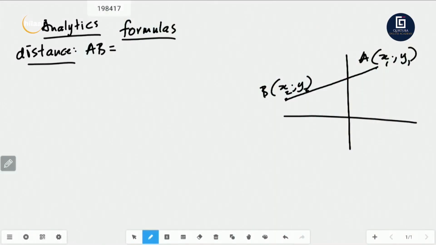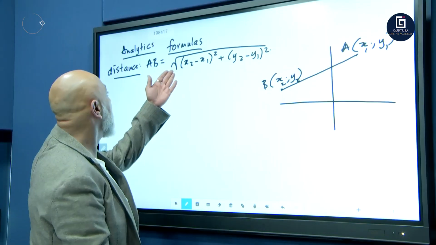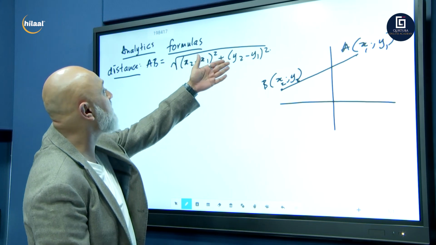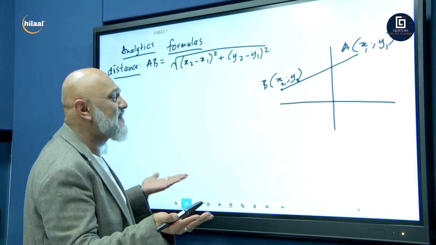The distance formula between A and B is given by the square root of (x2 minus x1) all squared plus (y2 minus y1) all squared. Like I said, your teachers might show you (xa minus xb) all squared plus (ya minus yb) all squared. It's the same thing.